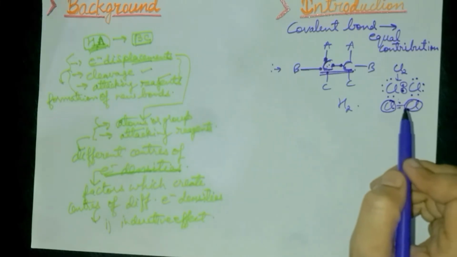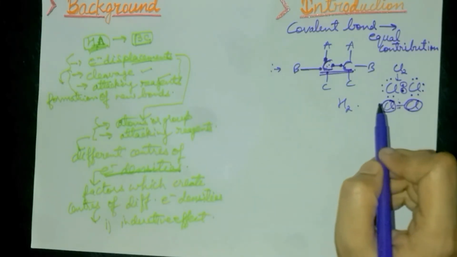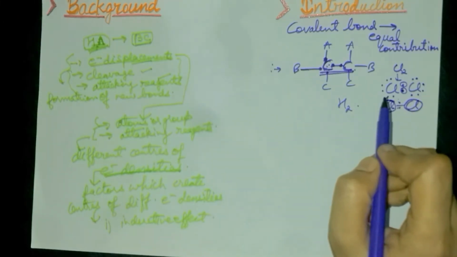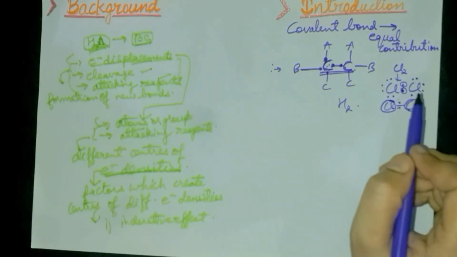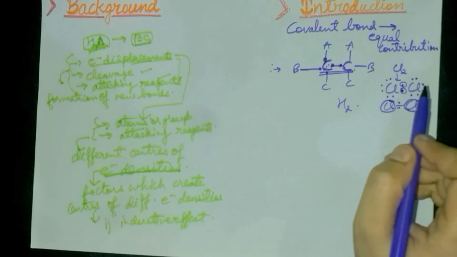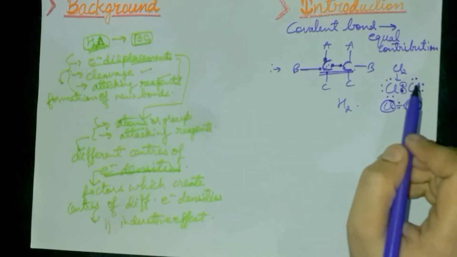Here both the carbon atoms are similar, but there may be a case where the atoms forming a covalent bond are not similar.